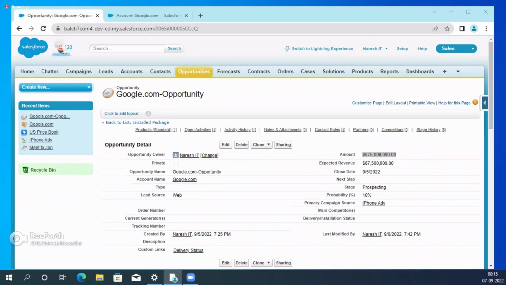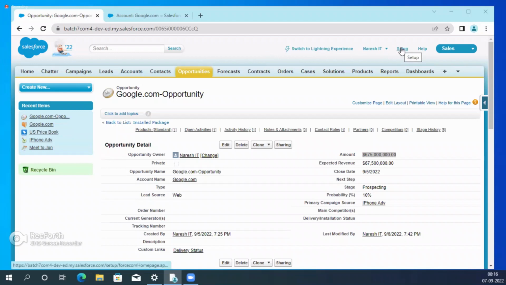Same thing here also. For example, I am the vice president or the director or the senior manager, and this is a huge revenue, right? I need to get notifications whenever anything happens on the record. So I need to follow that record. How? Salesforce has already provided these features, such as subscribe. So how do we utilize this?